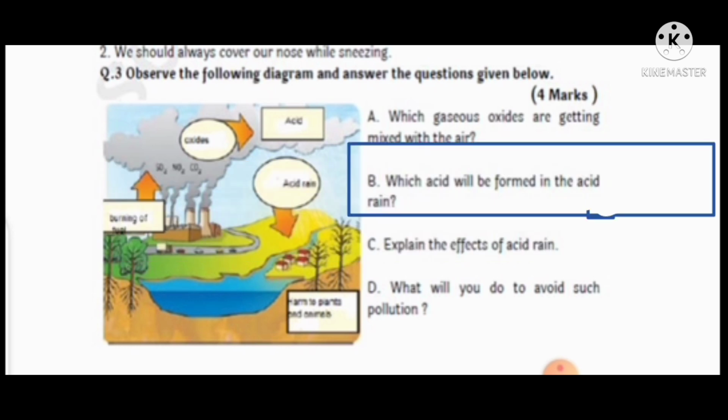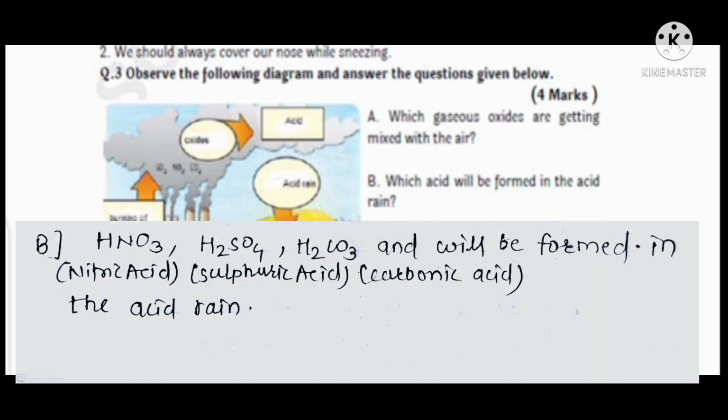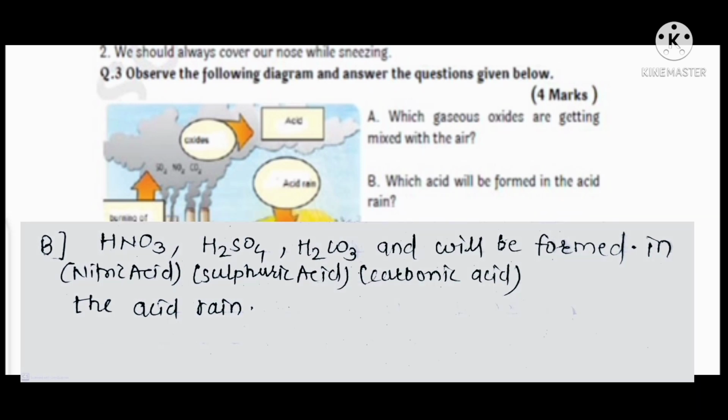Then question number B. Which acids will be formed in the acid rain? So during acid rain, nitric acid HNO3, H2SO4 sulfuric acid, H2CO3 carbonic acid will be formed in the acid rain. Then next question, explain the effects of acid rain.